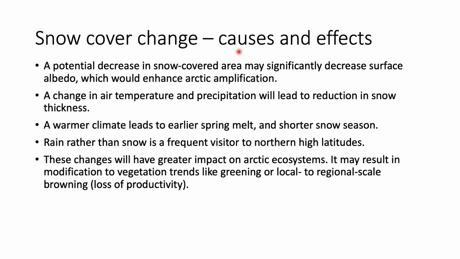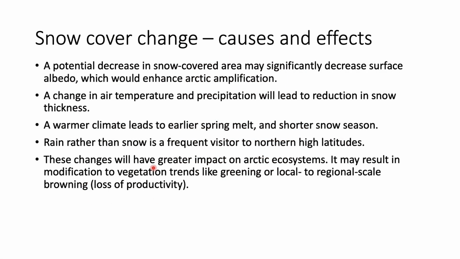So in continuation, what are the cause and effect of snow cover change? A potential decrease in snow-covered area may significantly decrease the surface albedo, which would enhance Arctic amplification. A change in air temperature and precipitation will lead to reduction in snow thickness. A warmer climate leads to earlier spring melt and a shorter snow season. Rain rather than snow is a frequent visitor to northern high altitudes, which changes the chemical denudation and chemical weathering. These changes will have a greater impact on the Arctic ecosystems. It may result in modification of vegetation trends like greening or local to regional scale browning. That is, there is a loss of productivity in the Arctic region.